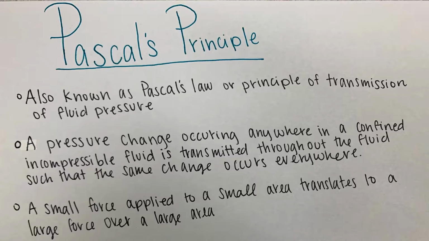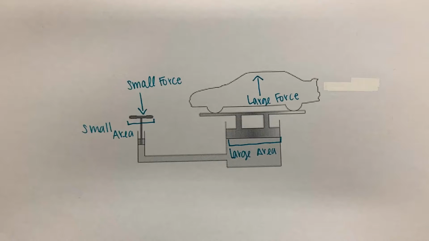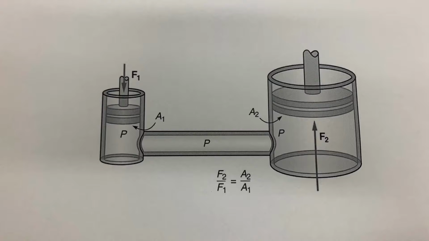Pascal's principle is also known as Pascal's law or the principle of transmission of fluid pressure. This law works because, in an incompressible fluid, the pressure remains the same throughout the entire fluid. A pressure change occurring anywhere in a confined incompressible fluid is transmitted throughout the fluid such that the same change occurs everywhere. Because of this, a small force applied to a small area translates to a large force over a large area.